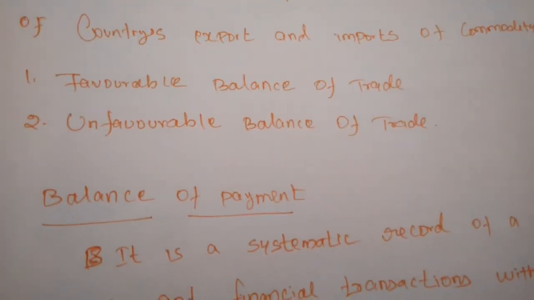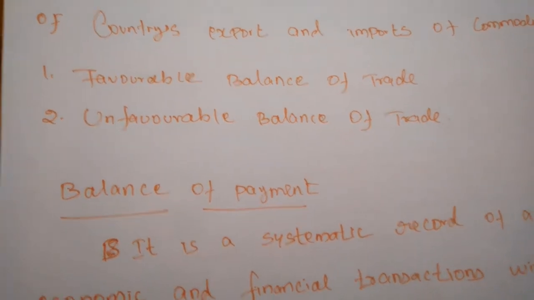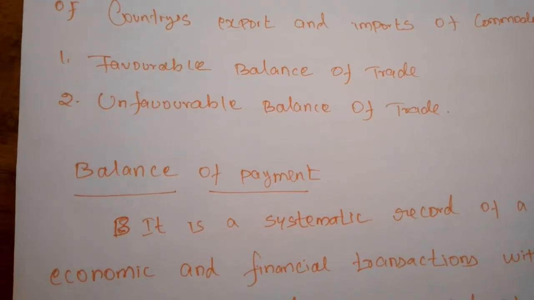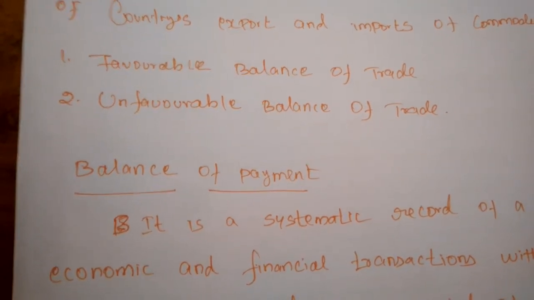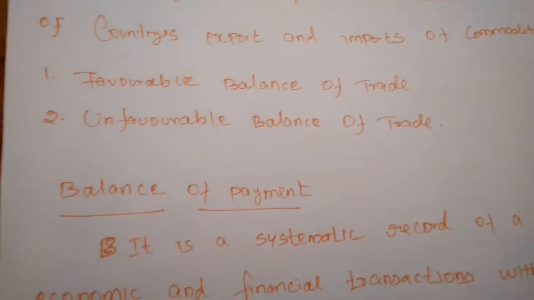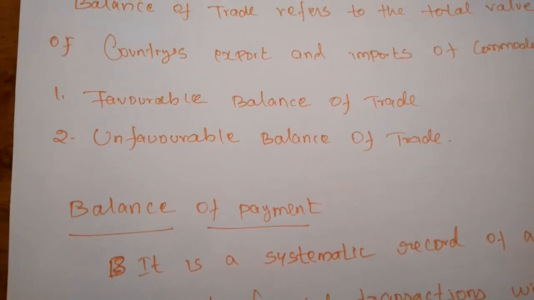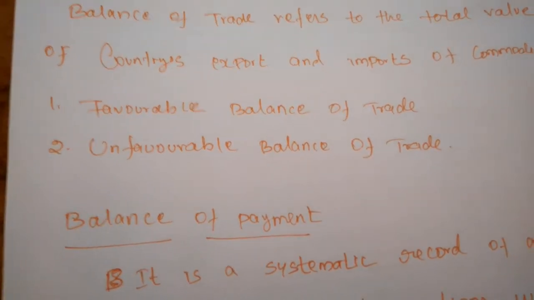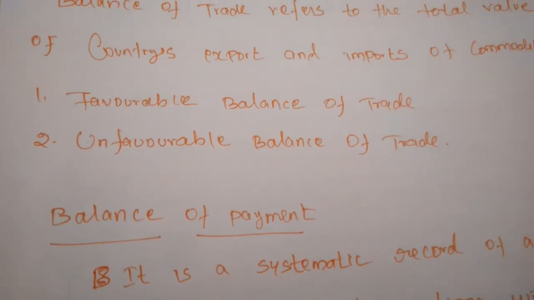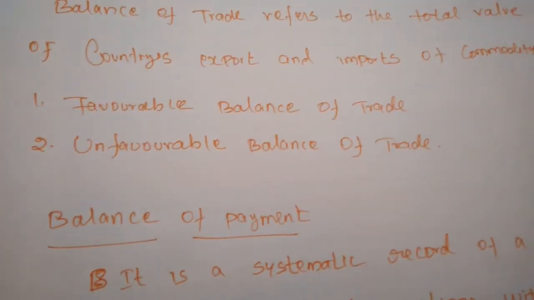Next, the unfavorable balance of trade. It is the opposite of the favorable balance of trade. When the value of commodity exports of a country is less than the total value of commodity imports of the country, it is considered an unfavorable balance of trade. So if the import is much higher than the export, it is an unfavorable balance of trade. Normally individuals, firms and every nation want to maintain a favorable balance of trade only.